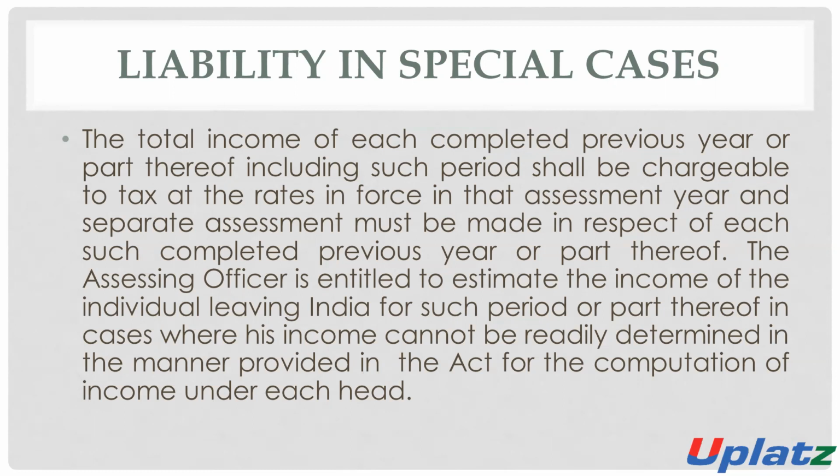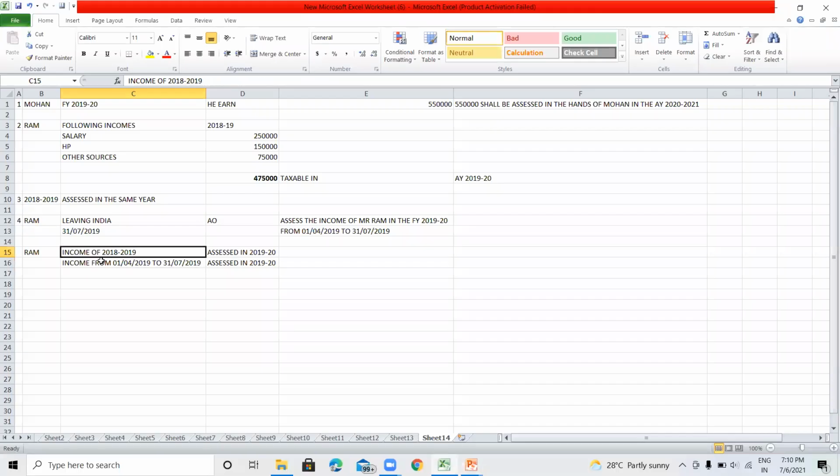force in that assessment year applies, and a separate assessment must be made in respect of each completed year and part of the year, means for each assessment year. In respect of such assessment year 2019-20, for the financial year 2018-19, a separate assessment shall be made, and in respect of such part another assessment shall be made, means for each income assessment, a separate assessment shall be made.